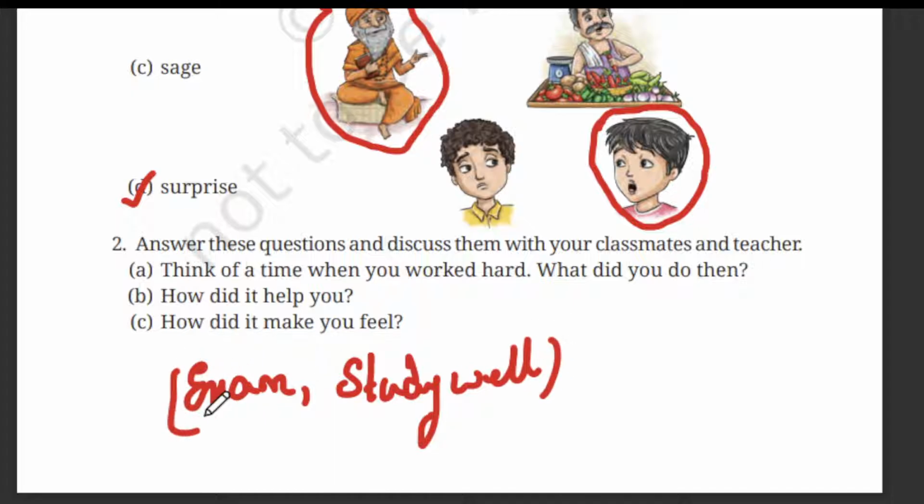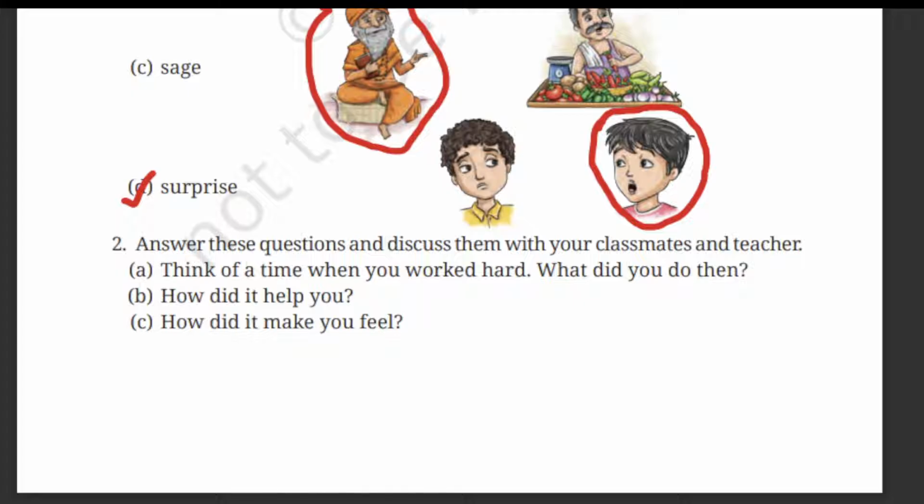So the same thing you have to discuss with your friends. What did they do when they worked hard? You have to discuss the same with your classmates. So the next question. How did it help you? When you studied hard, when you worked hard, how did it help you? It helped you to get good marks, right? So you can write good marks. You can frame the answer: it did help me by getting good marks.